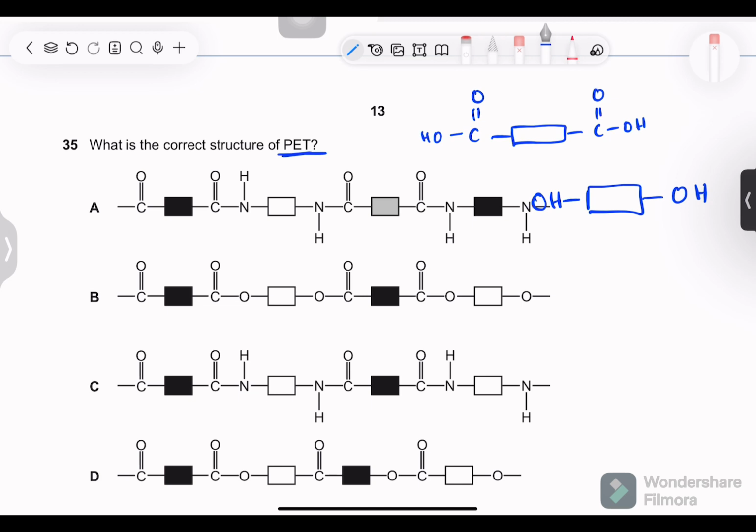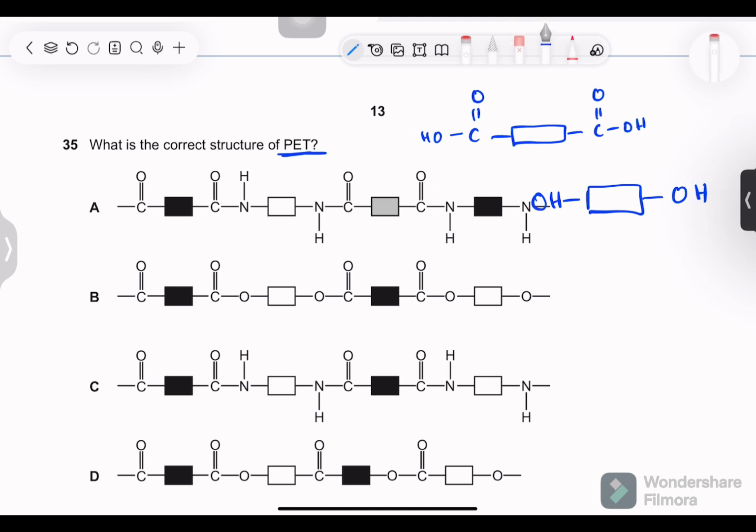Now, you might confuse this with nylon because nylon has the nitrogen, the amine group for one monomer and the acid group on one monomer. Both are formed through esterification or condensation, you can say, because this and this goes away just like we did in the last question.